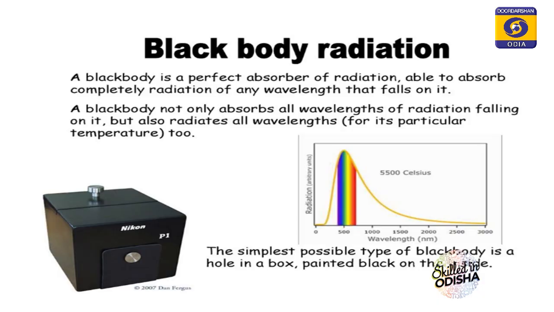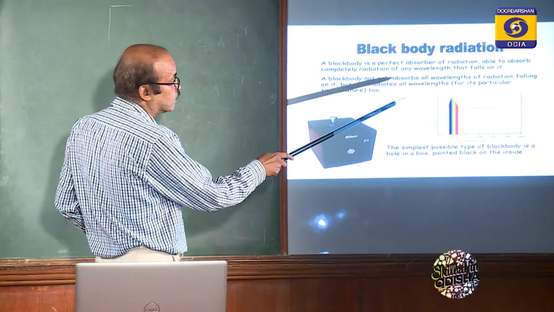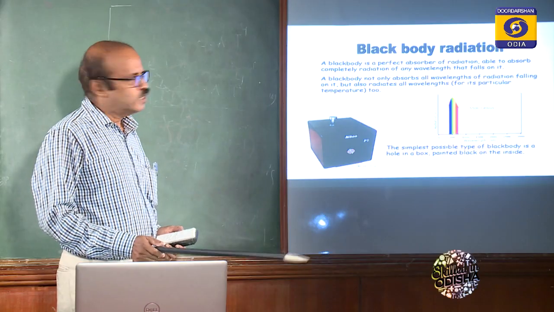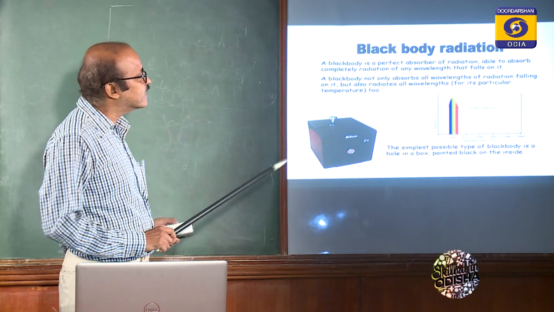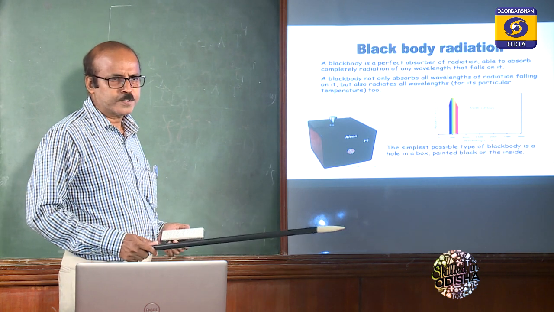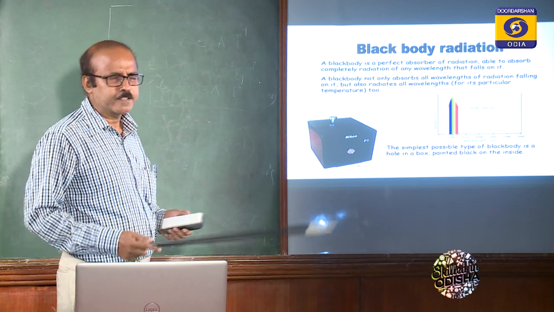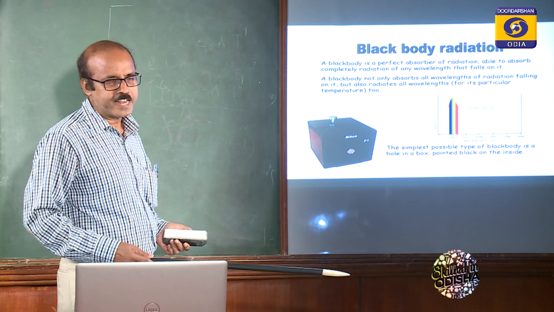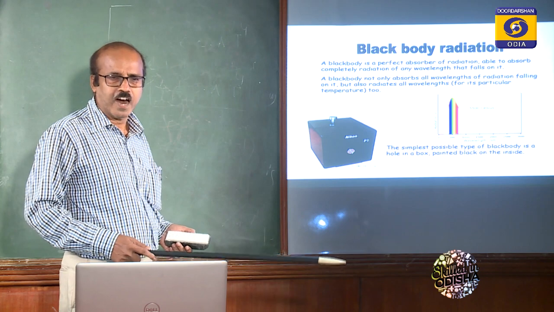A black body is a perfect absorber of radiation, able to absorb completely radiation of any wavelength that falls on it, because the sun emits radiation in various wavelengths. This emission depends on temperature. If the temperature is high, then definitely the emission of radiant energy will also be high.